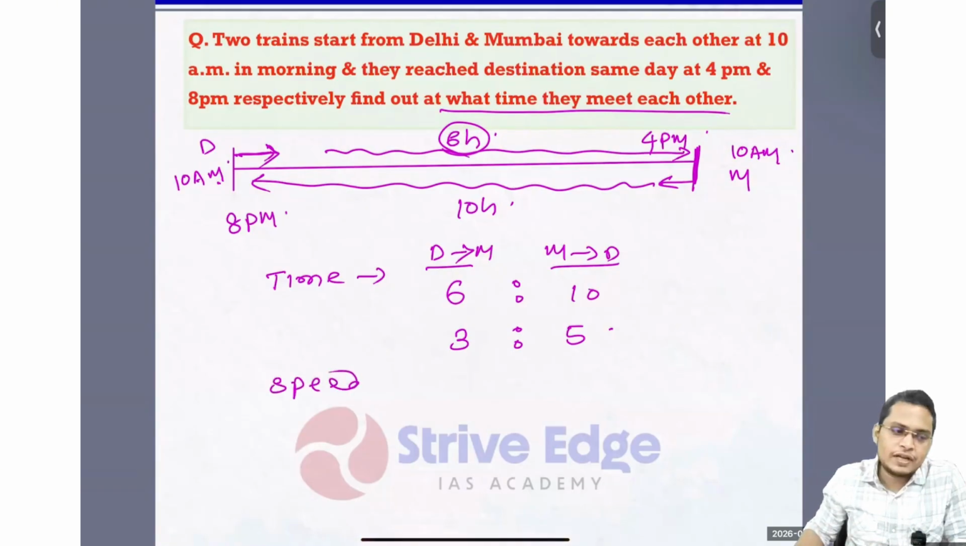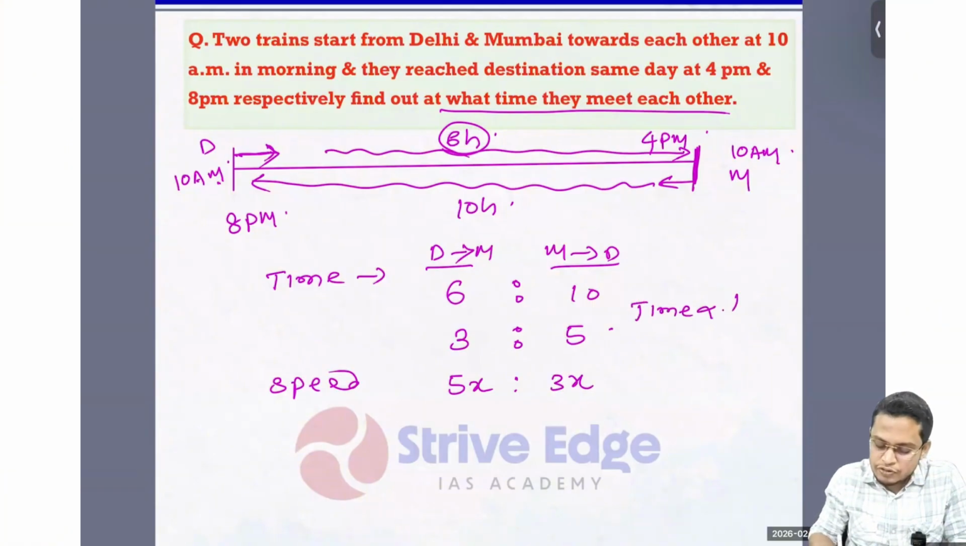Speed ratio is inverse of their time ratio. So I can write this 5x is to 3x. So we know that time is inversely proportional with speed.